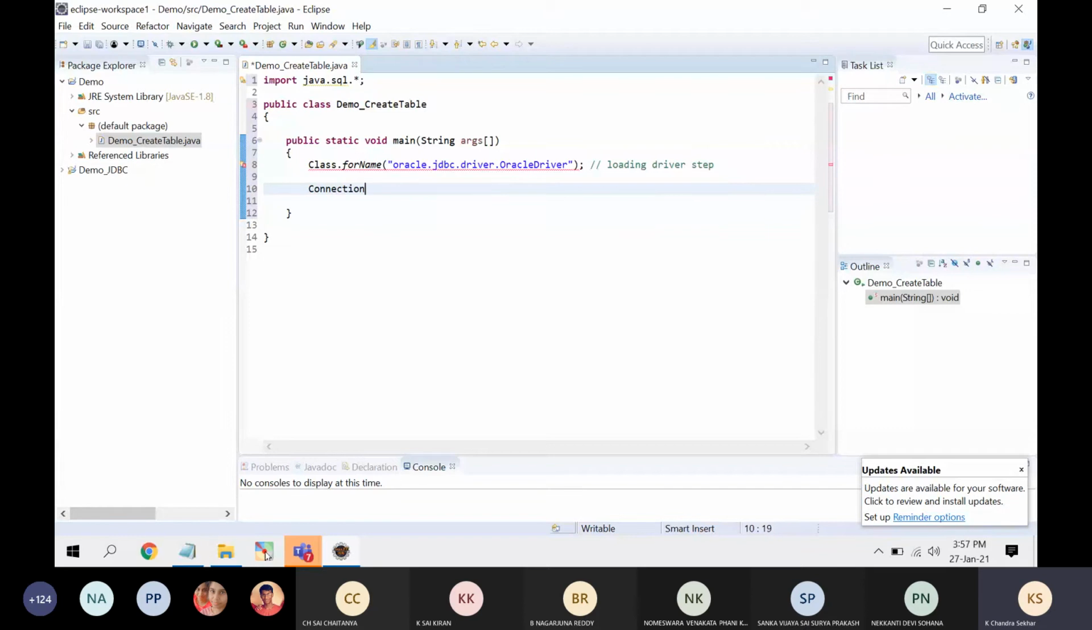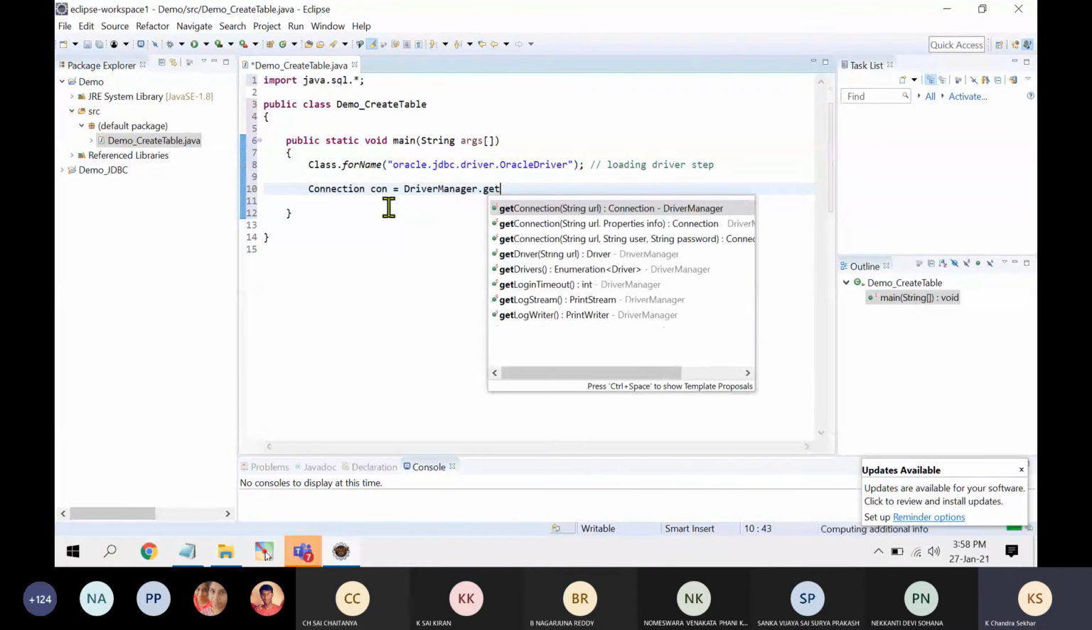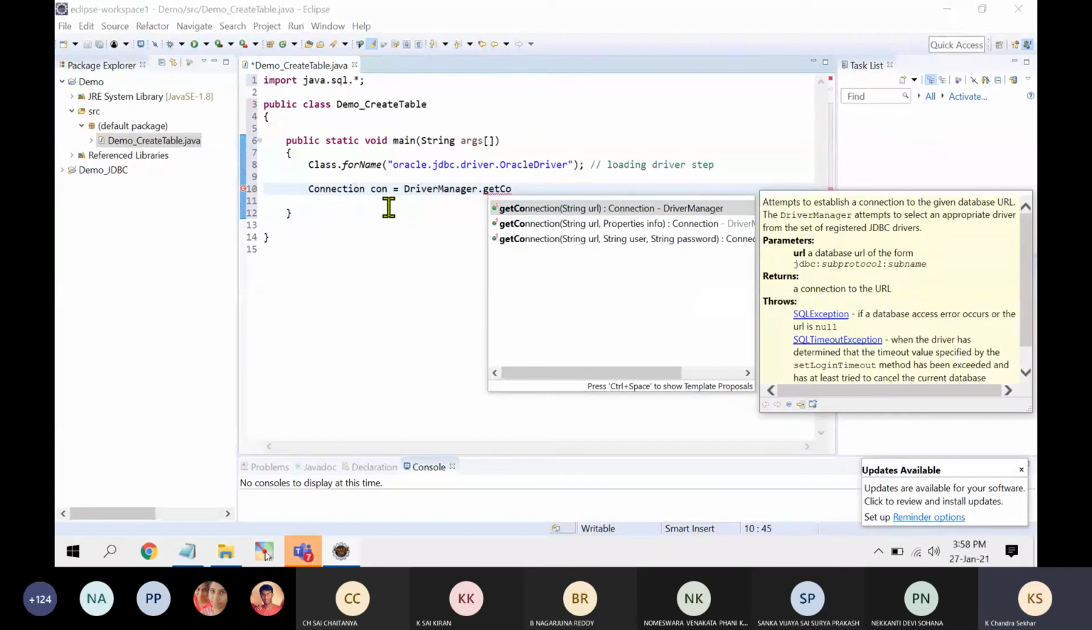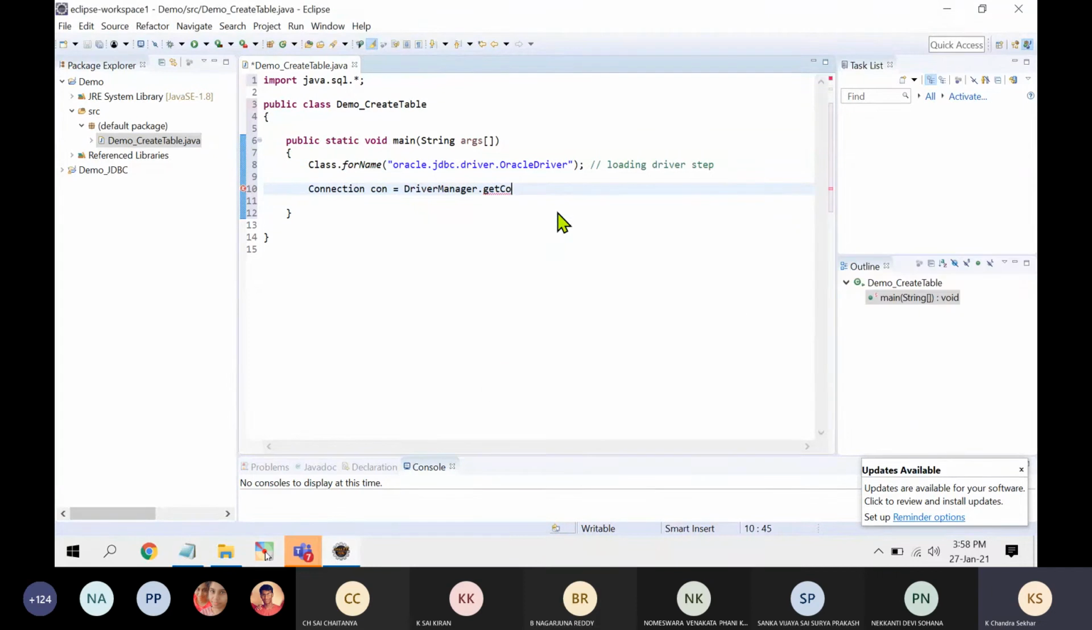So the next thing is connection. Connection con is equal to, what is the statement? DriverManager.getConnection. DriverManager.getConnection will take three parameters. What is the first parameter?